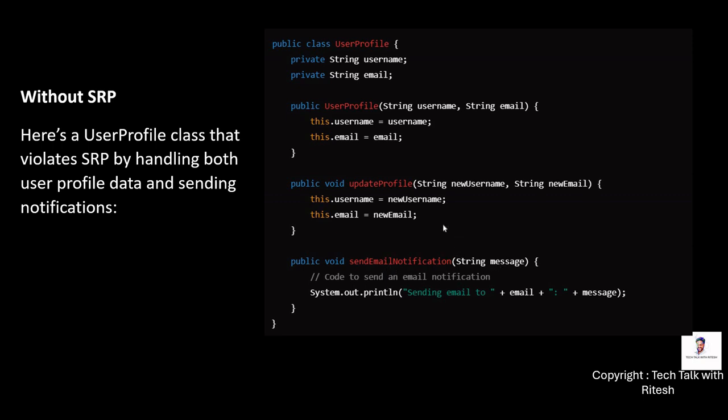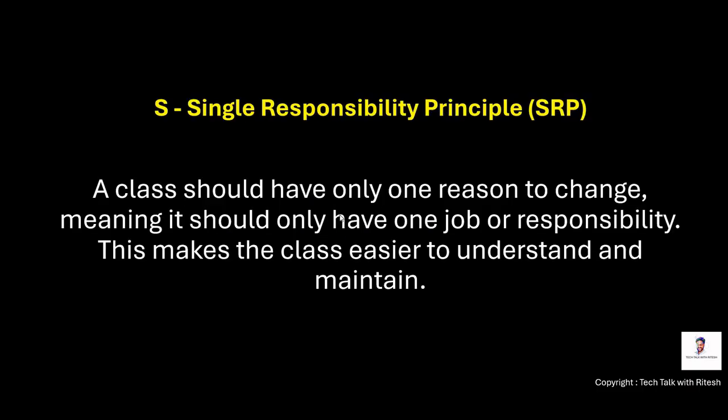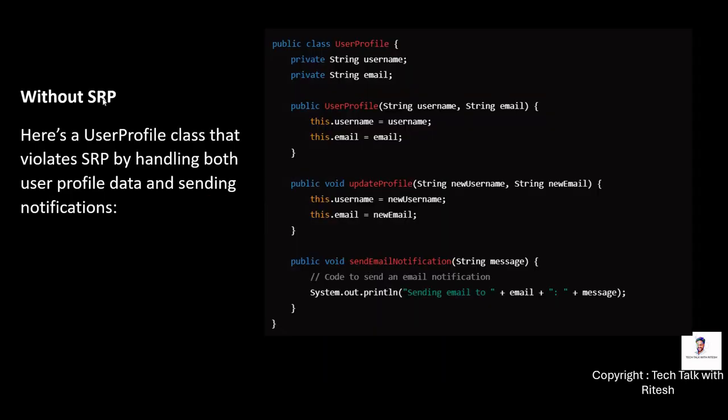Now in what cases do we need to change this class? If there is any change related to update profile, or if there is any change related to send email notification. The definition says a class should have only one reason to change, but in this case we have two reasons to change. One is the update profile, one is the sending email notification. So that's why it is breaking the single responsibility principle. Let's see how we can fix it.